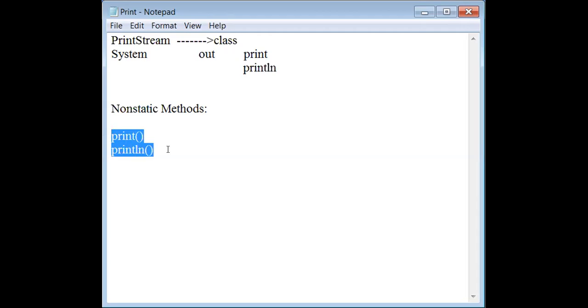For instance, we can also design our own methods. If you design your own method, then it is up to you whether you go with static or non-static. Got it? But these are predefined methods. Print and println are a couple of predefined methods, and they are non-static methods.